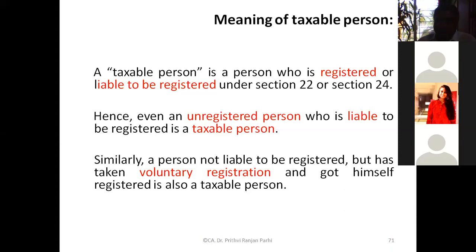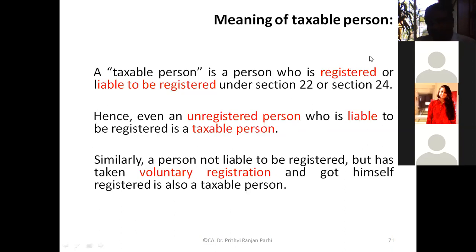Okay. Now, let us see who is a taxable person. Three situations you can say. A taxable person is a person who is registered. If someone is registered under GST law, then he is a taxable person. Or who is liable to be registered. His turnover has exceeded, but he has not gone for registration. That means he is liable to be registered. If he is liable to be registered, then he is still a taxable person. Right? So therefore, an unregistered person, if he is liable to be registered, is also a taxable person.